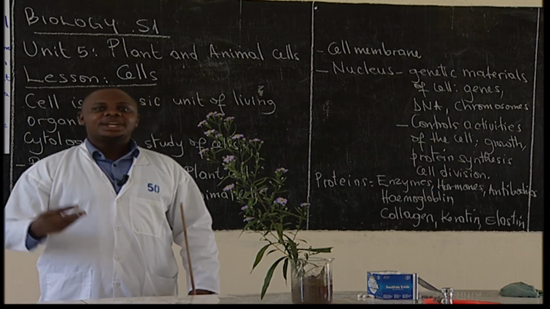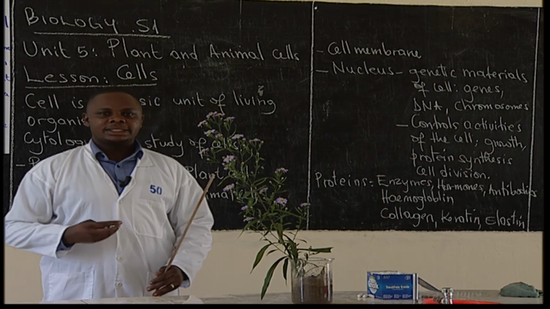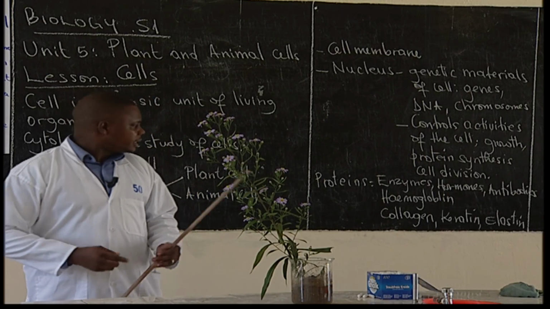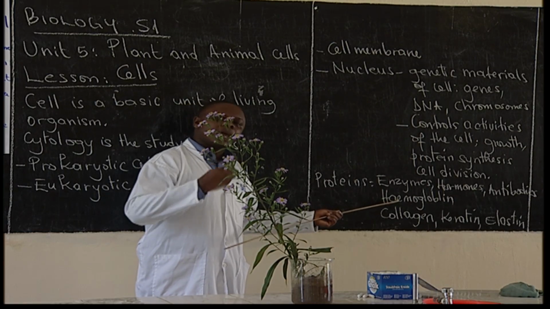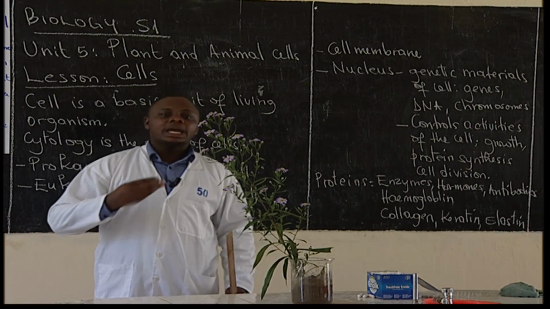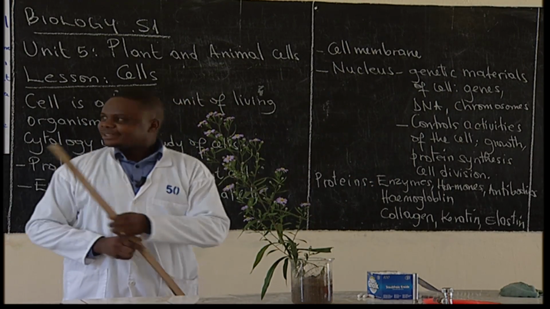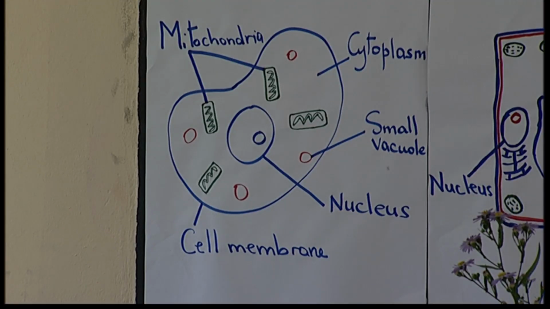Very important to regulate or to control the amount of sugar in our blood. Then we also have hemoglobin. This one we find in red blood cells. It's very important in transporting oxygen to body cells, and also carbon dioxide from body cells to the respiratory organ.